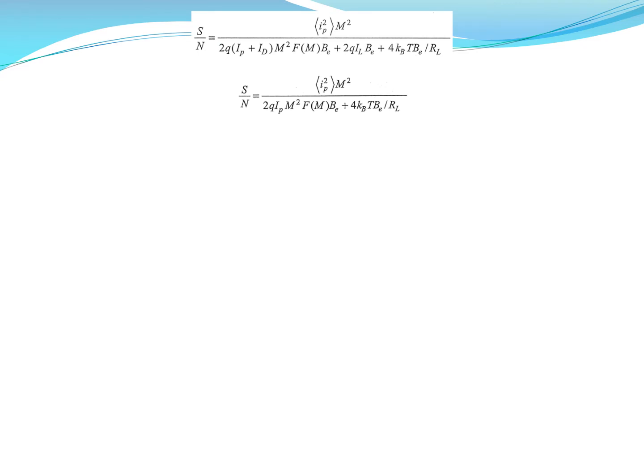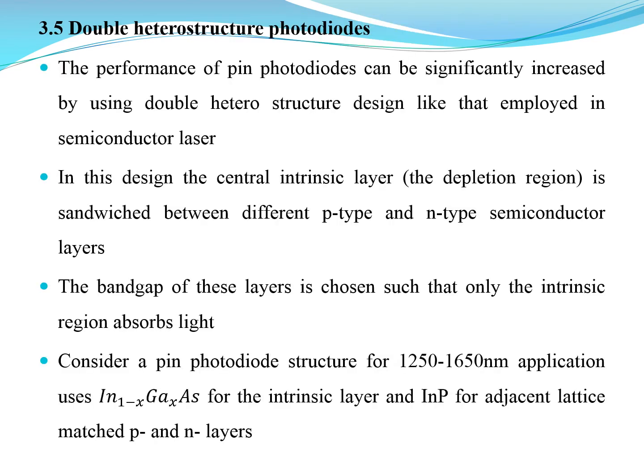If I go with the signal to noise ratio, I can see that it is I_P squared M squared divided by the sum of the noises. So this is the signal, and these are the noises. This is the signal to noise ratio that I can have for a photodetector.